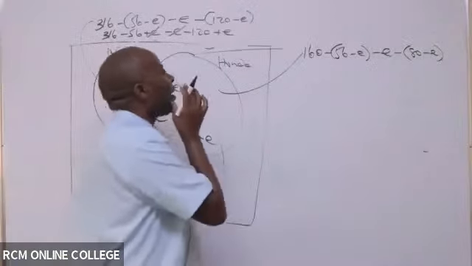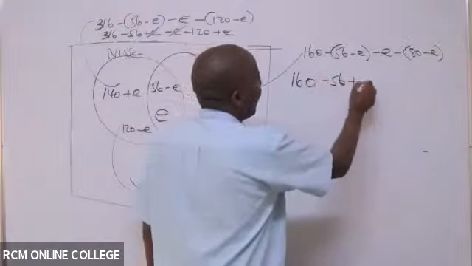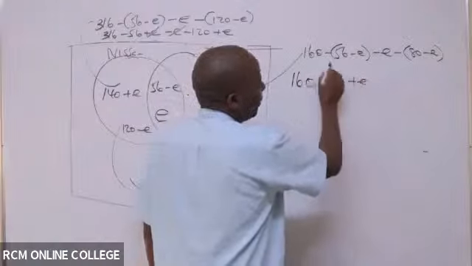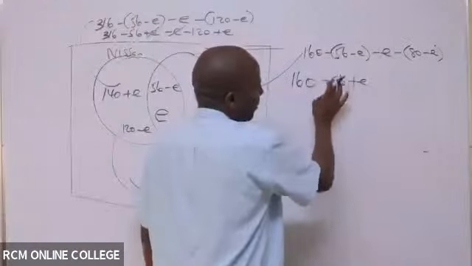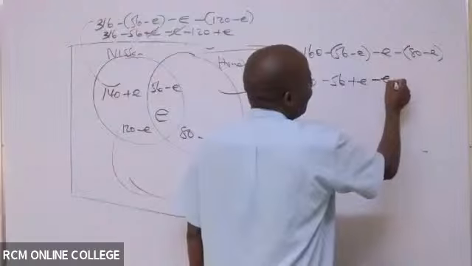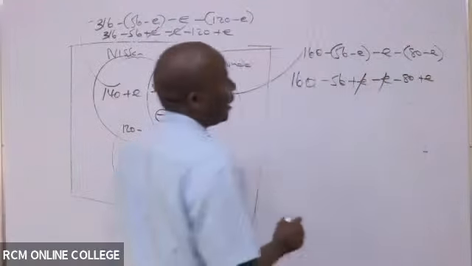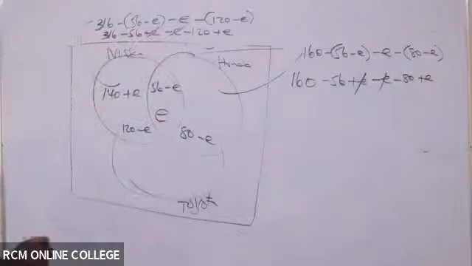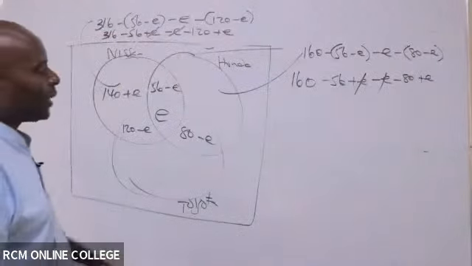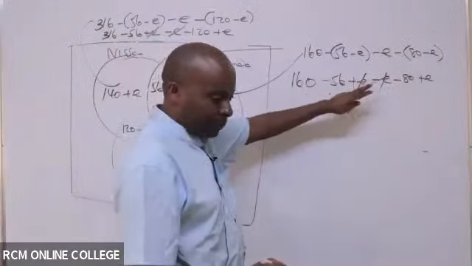When you open brackets, what do we have here? We have 160 minus 56 plus E, because minus is very powerful. This was positive, now it becomes minus, plus E. Minus E, minus 80 plus E. Abracadabra, this and this go like that. So I'm left with one E there. Can somebody put these like terms together? We have 160 minus 56 minus 80. What do we have?